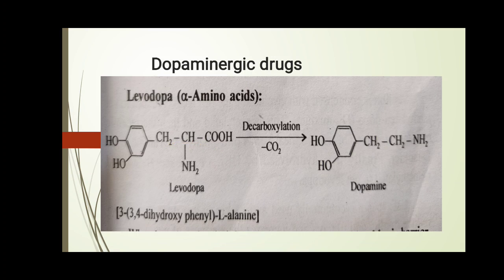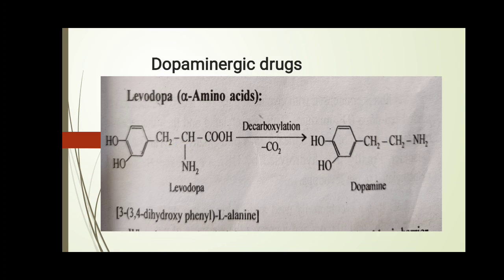Levodopa is given to the patient and goes into decarboxylation to get dopamine, and dopamine replaces the dopamine in the brain which is depleted in the patient having Parkinson disease.